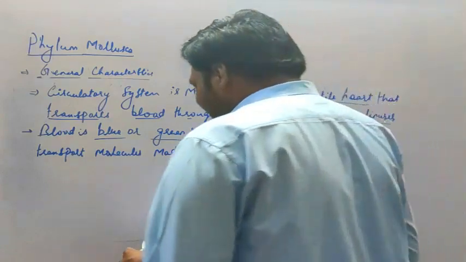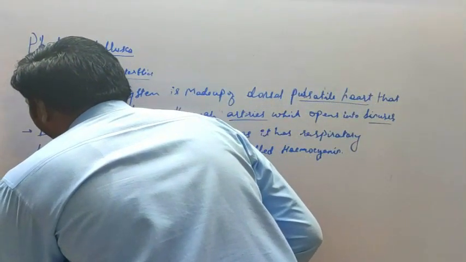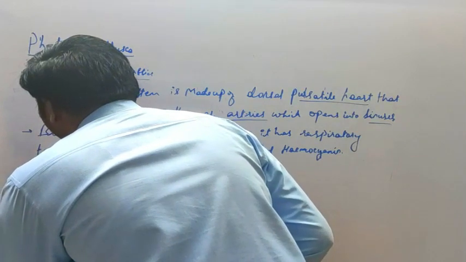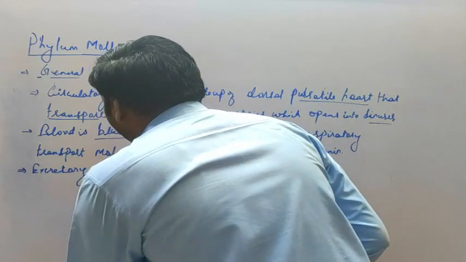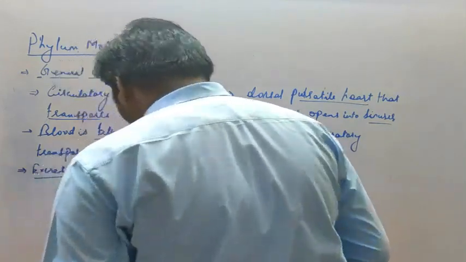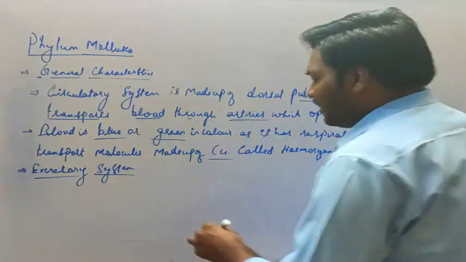The next we are going to discuss is the excretory system. What kind of nitrogenous waste material do these organisms excrete? That we are going to discuss here.